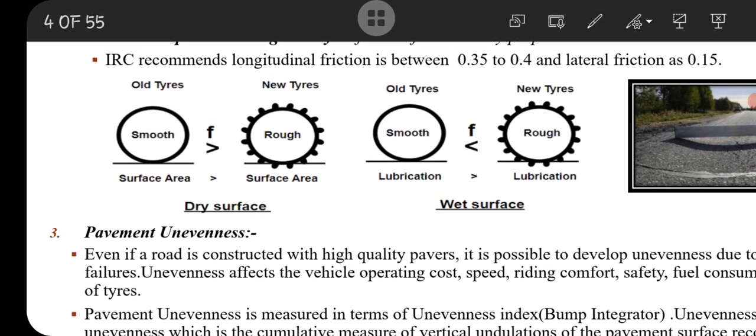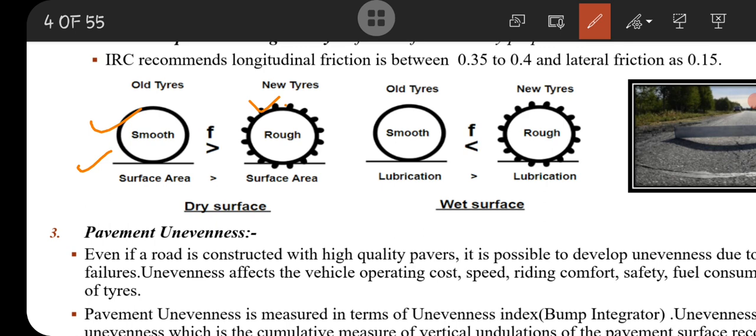this means the surface area of the tire is like this, or if we are using an old tire, the surface area of the tire is like this. It means the surface area is smooth or the surface area is rough. On a dry surface, during vehicle movement, the new tire covers less surface area compared to the old tire.